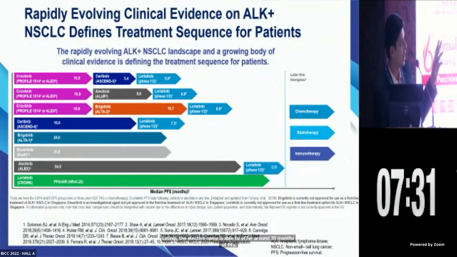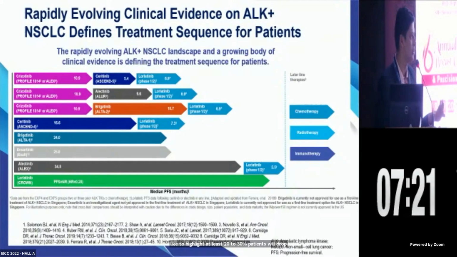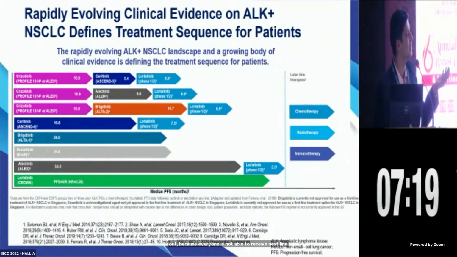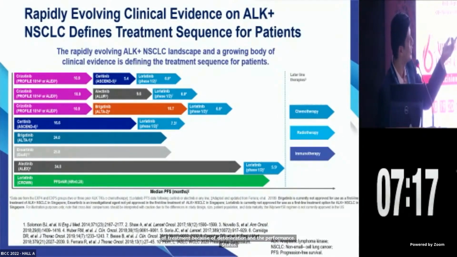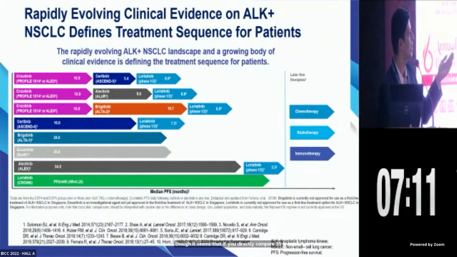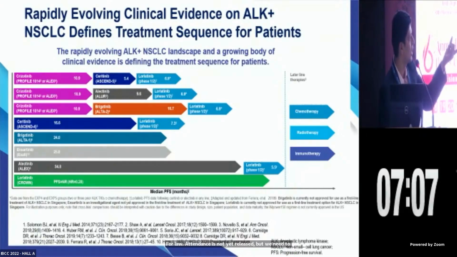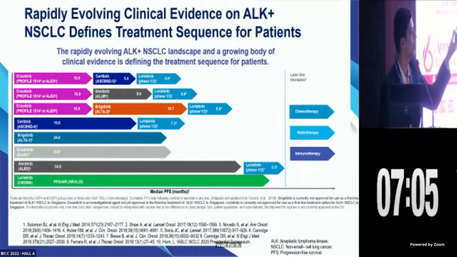But again, I would like to highlight that at least 20 to 30% of patients will drop out because everyone is not able to receive the next line of treatment because of deterioration in performance status. Benewal sir, do you agree with this statement? Though it seems that if we directly compare 35 months plus 5, it becomes 40, and PFS for lorlatinib is not yet reached, we need to wait for it. But what is your take on the point of patients dropping out of this PFS for alectinib plus lorlatinib?